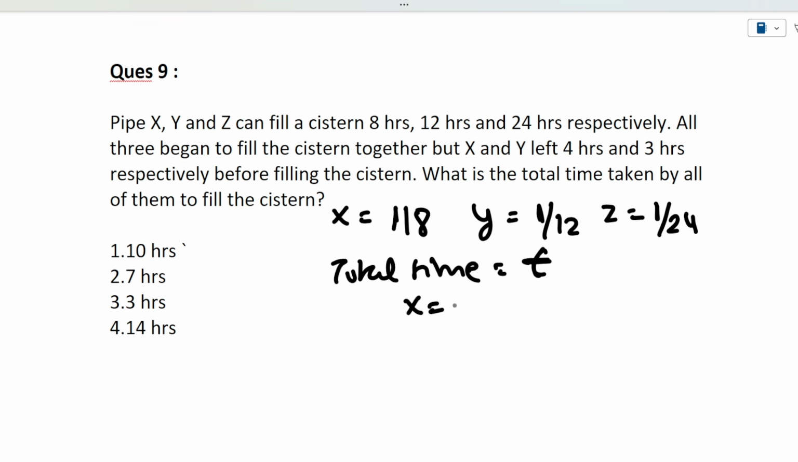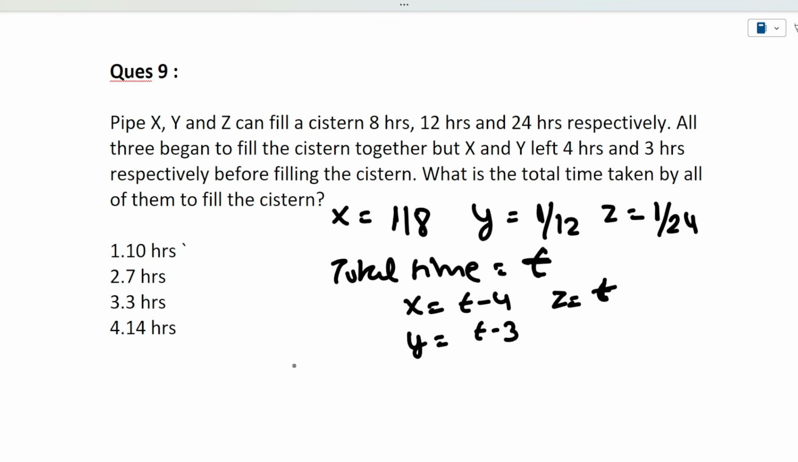So X was active till T minus 4 hours, because T is the total time, and 4 hours before filling the cistern, X left. Similarly, Y was active for how many hours? It was active for T minus 3 hours. And Z was active for the complete time. From starting to end, it was filling, so it was active for T hours.